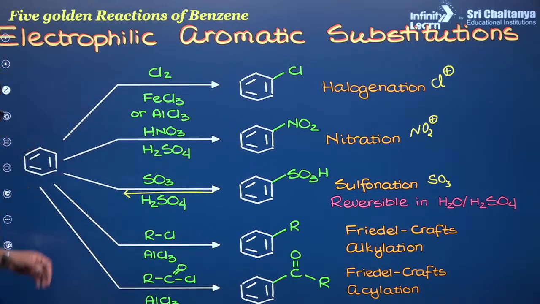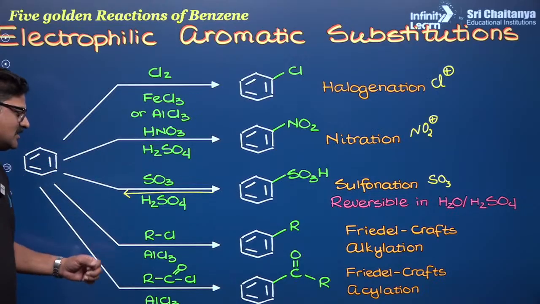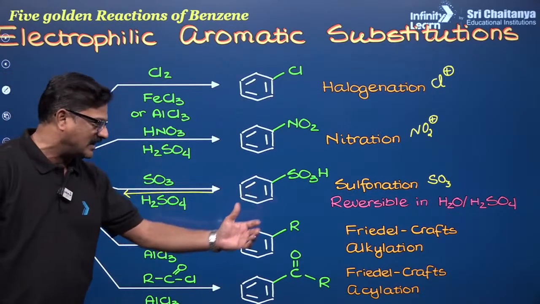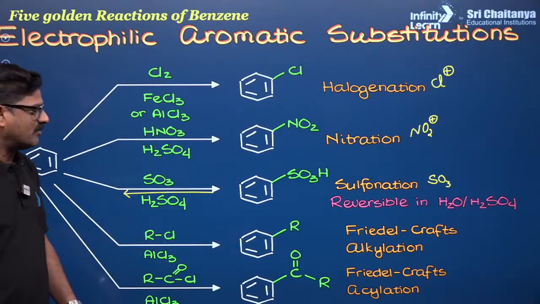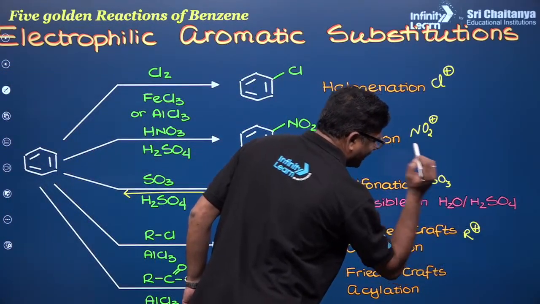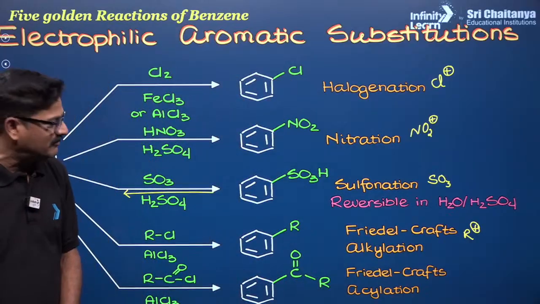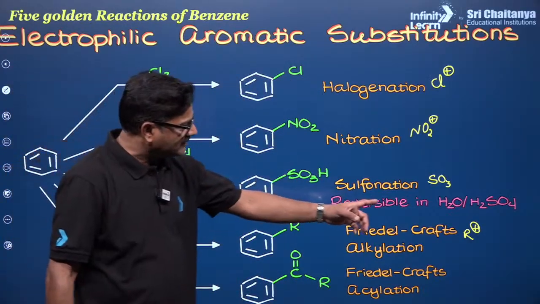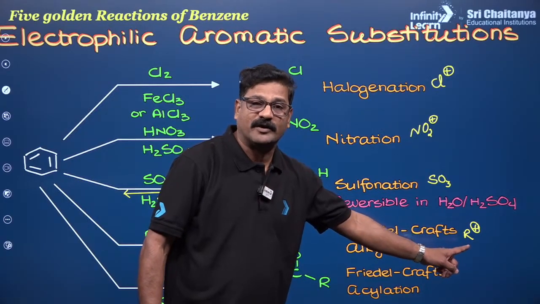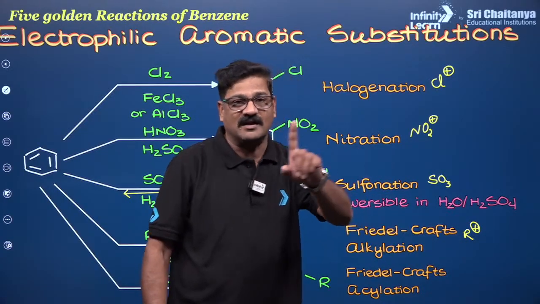Now, when an alkyl halide reacts with benzene, we get Friedel-Crafts alkylation. Alkyl benzene is formed. R plus, the alkyl carbocation, is the intermediate, and the carbocation that is formed can rearrange. That is the noteworthy point in Friedel-Crafts alkylation.